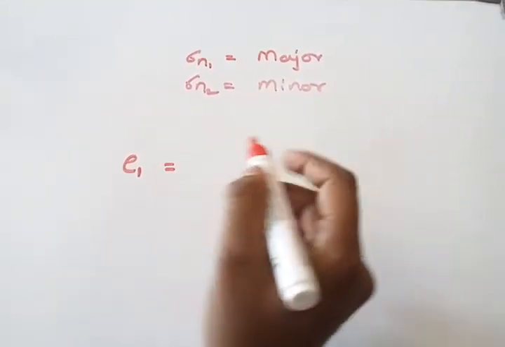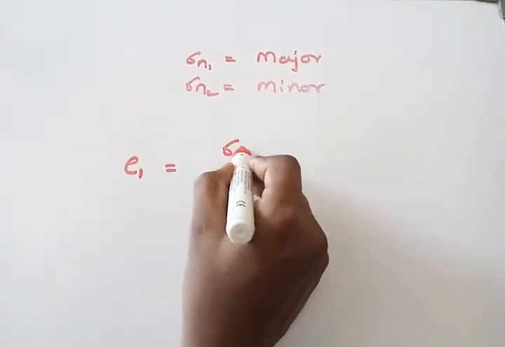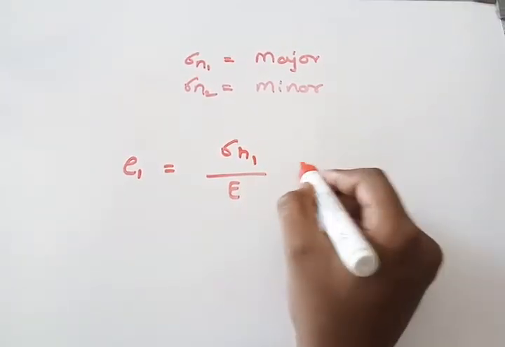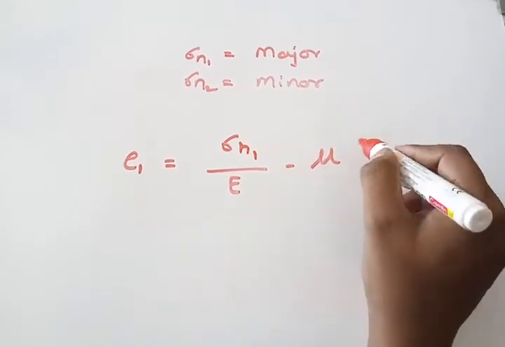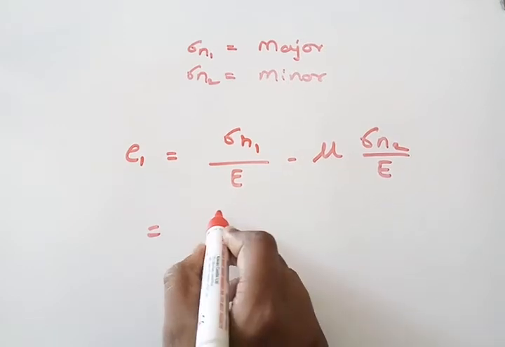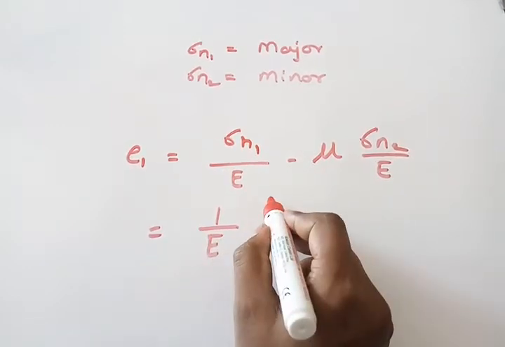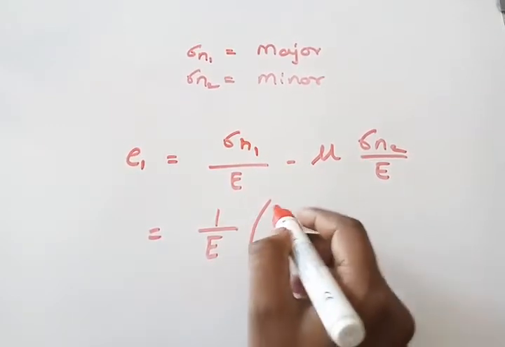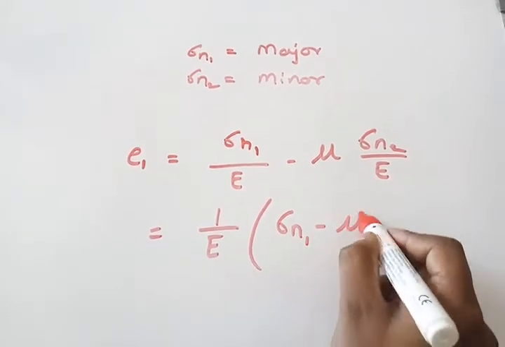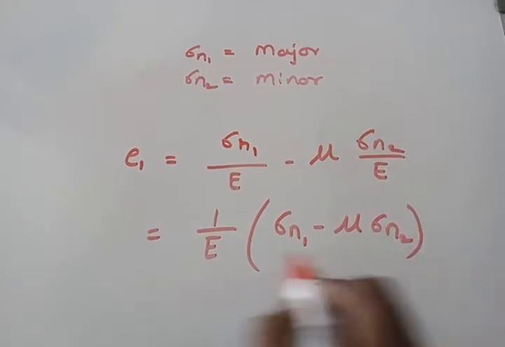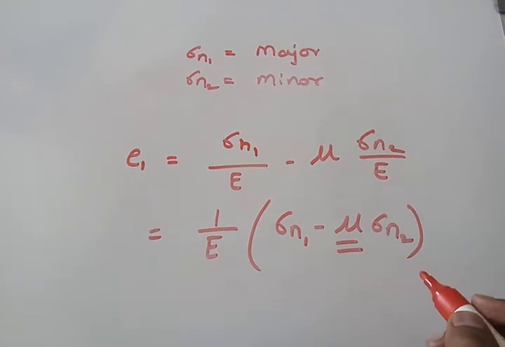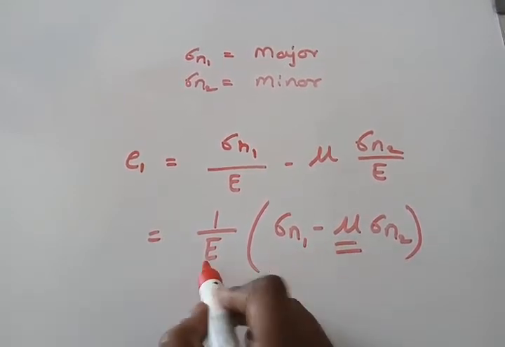E1 is equal to sigma n1 upon E minus mu sigma n2 upon E. We calculate it as 1 upon E into bracket sigma n1 minus mu sigma n2. Okay, mu is the Poisson's ratio, E is the elasticity.